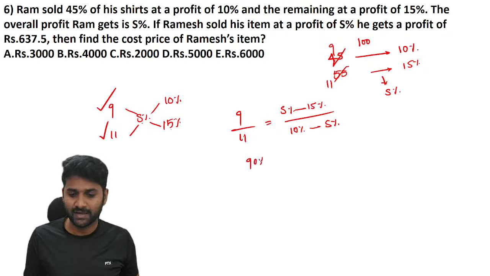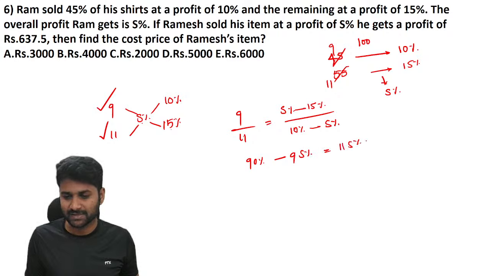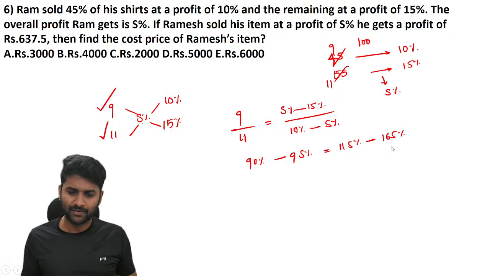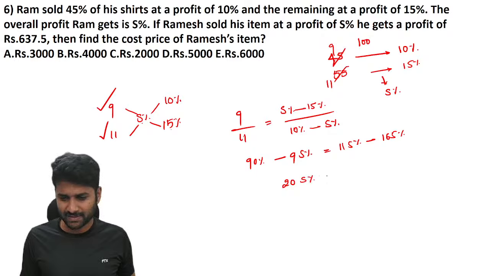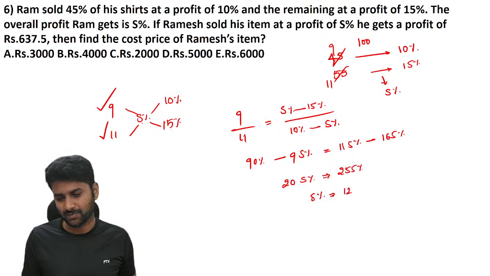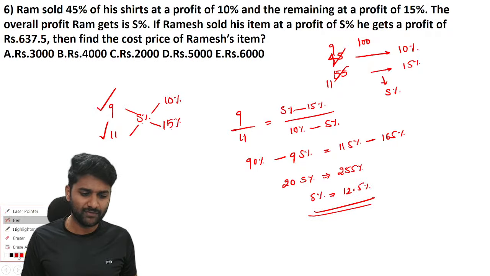Further calculation: 90 percent minus 9S percent is equal to 11S percent minus 165 percent. For the simplification, you can take this as 20. So 20 S percent is equal to 165 plus 90, which is 255 percent. So definitely S percent is equal to 12.5. So overall profit is 12.5.